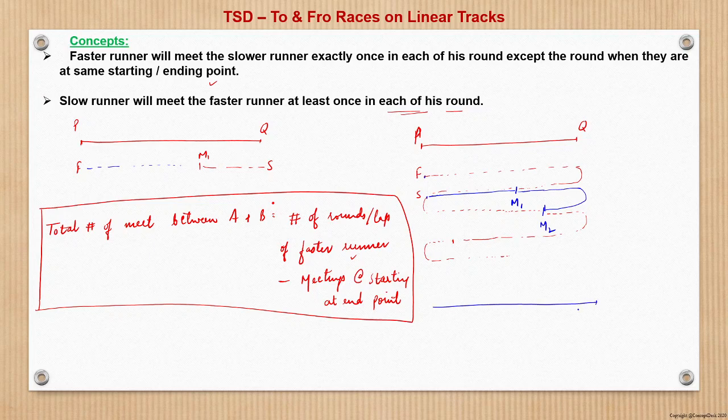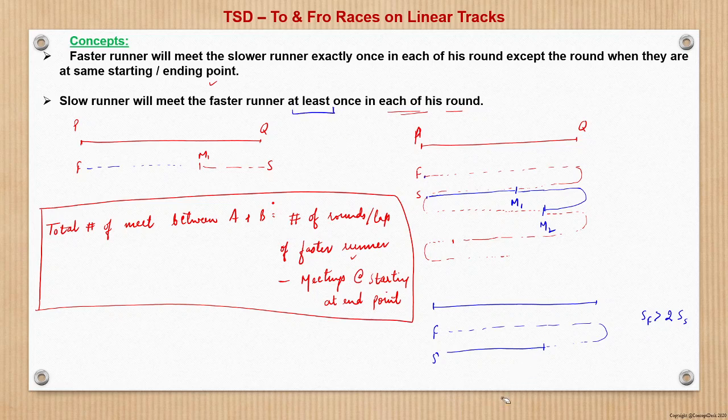Now, the slower runner will certainly meet the faster runner in all of his rounds, right? That we know. Suppose the faster goes from here and comes here, and in the meantime the slower comes here. First round it meets here. Now, if we assume that the speed of the faster runner is more than twice the speed of the slower runner, in that case, in the same round of the slower runner, the faster runner may beat him twice, right? Twice. So that is why I have used the words at least once.